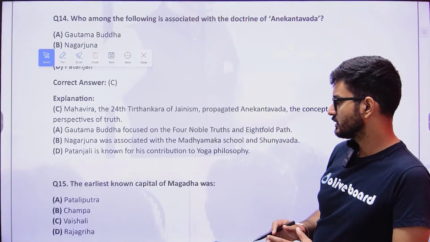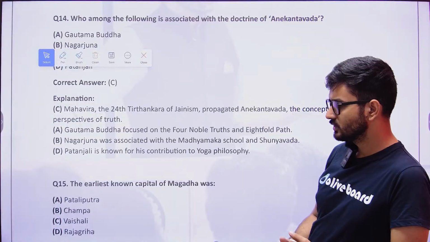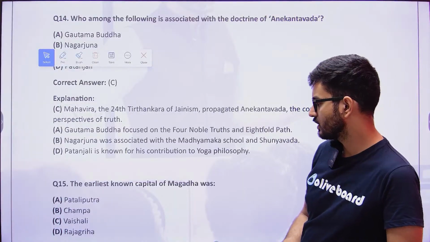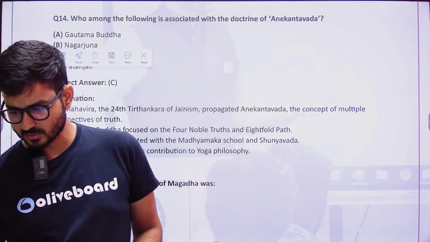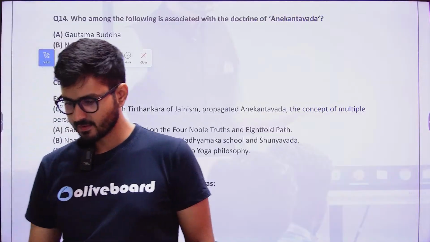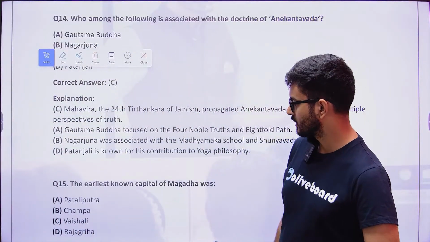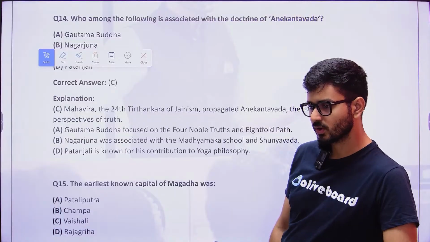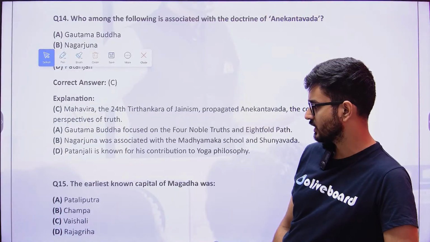The next one is: the earliest known capital of Magadha was what? Patliputra, Champa, Vaishali, or Rajgriha? Come on, what do you think is the answer to this? Sasi, what do you think? The earliest known capital of Magadha was what? Is it Patliputra? Is it Champa? Is it Vaishali? Is it Rajgriha?